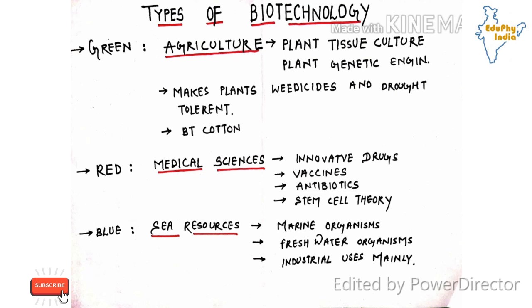So marine organisms are manipulated and different types of tools are used on them that make them good and healthy to eat. So freshwater organisms and industrial uses, and industries produce them as manufactured food for delivery which is delivered directly to your home.